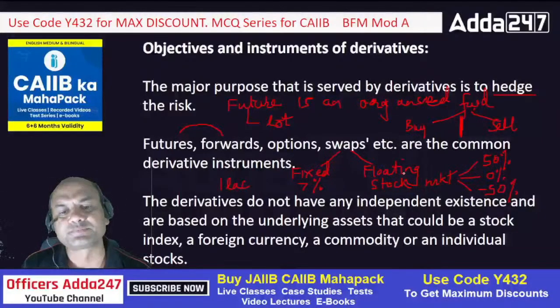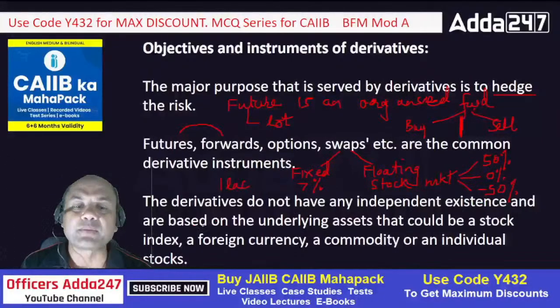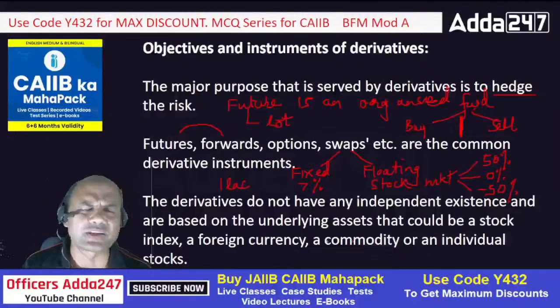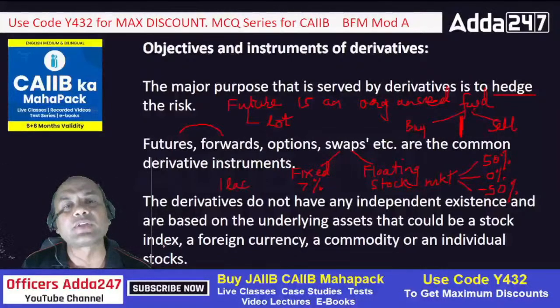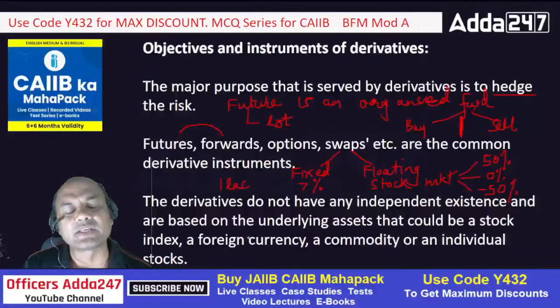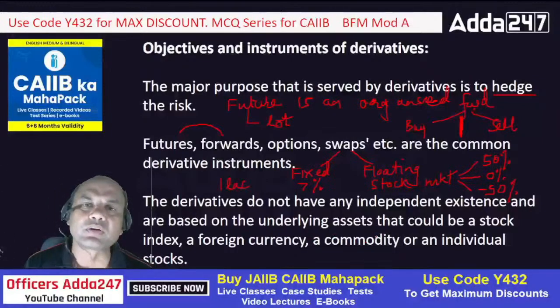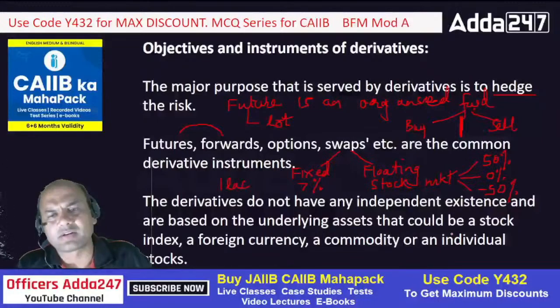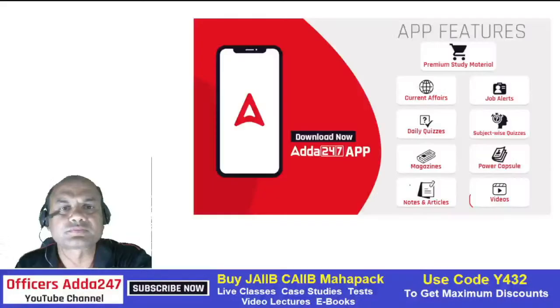That's the only basic. Derivatives do not have any independent existence and are based on underlying assets that could be a stock index, foreign currency, commodity or an individual stock. A stock index means we are calling it Nifty options. Foreign currency is mainly the dollar, which is considered the base currency, so we generally trade in dollar options. A commodity can be gold or any agri commodity. An individual stock is like Reliance or TCS, many of them are there.